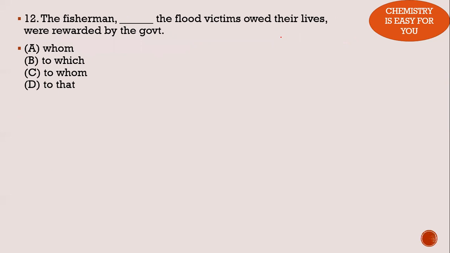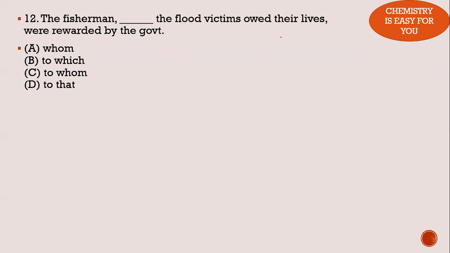Next: the fisherman dash the flood victims owed their life were rewarded by the government. In this kind of question, like I said in the initial part, you need to try to work out the meaning and try to use each of the options to complete the sentence.